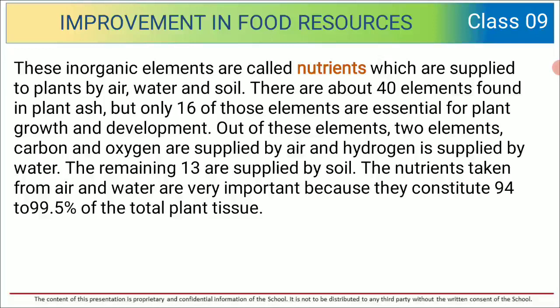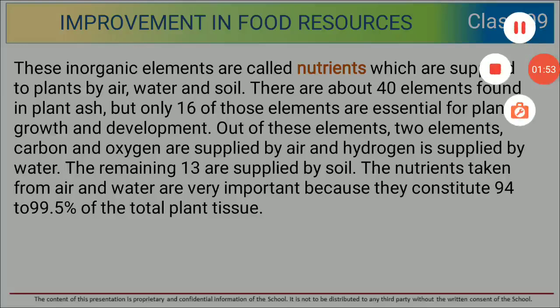There are about 40 elements found in plant ash, but only 16 of those elements are essential for plant growth and development. Out of these elements, two elements, carbon and oxygen, are supplied by air and hydrogen is supplied by water. The remaining 13 are supplied by soil. The nutrients taken from air and water are very important because they constitute 94 to 99.5% of the total plant tissue.